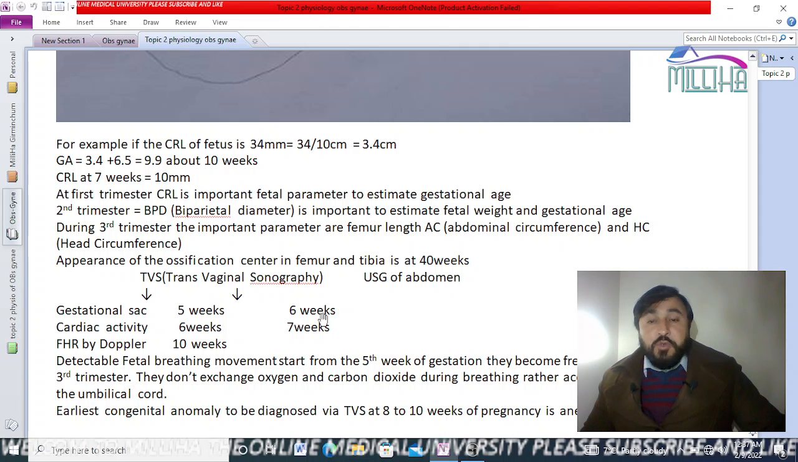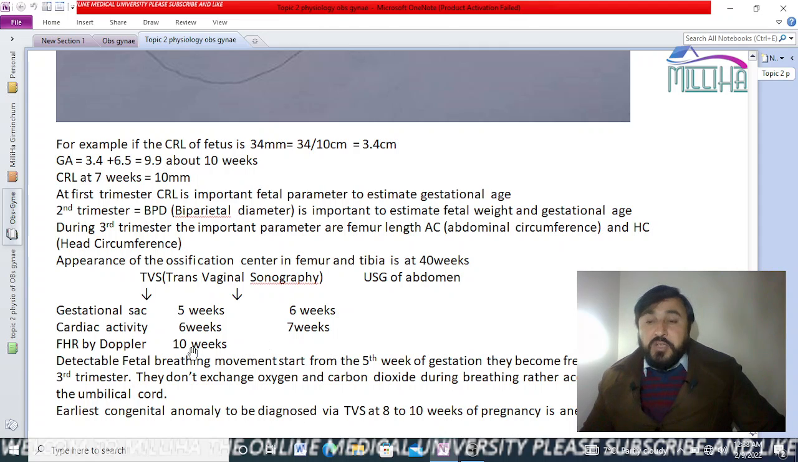Okay, TVS, transvaginal sonography, and USG of the abdomen. Through abdominal USG you can always see things a week later than with transvaginal sonography, because when the sonography is done through the vagina, you can diagnose earlier. So the gestational sac you can see at 5 weeks, and in USG you can see it at 6 weeks. Cardiac activity you can see at 6 weeks, and here in USG you can see it at 7 weeks. Fetal heart rate by Doppler you can detect at 10 weeks.